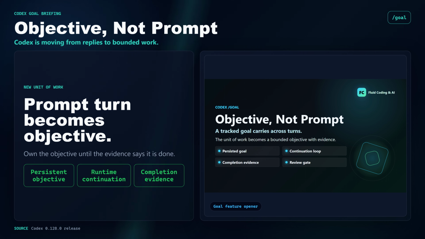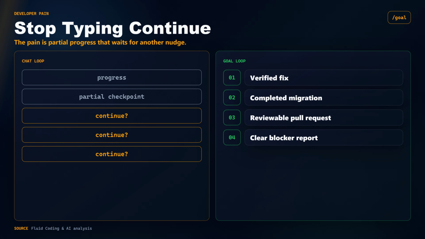OpenAI's new Codex goal feature is small on the surface, but big in what it signals. Codex is moving from "answer this next prompt" toward "own this bounded objective until the evidence says it is done." The pain this targets is familiar.